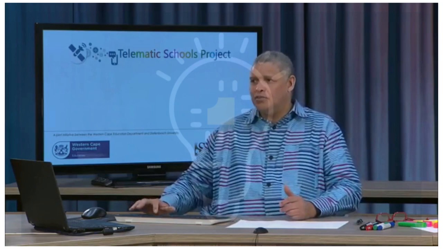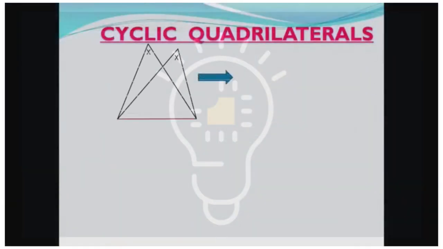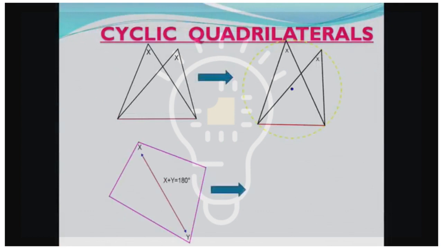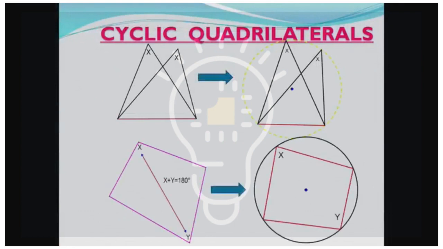Now, moving forward, let's go back to cyclic quadrilaterals, and let's just have a look at a situation that is sketched here. Remember I said that there are three important conditions for something to be a cyclic quadrilateral. Here's our first one. Angle X plus angle Y must equal 180 degrees, right? And of course, there we see it here in its diagrammatic format.